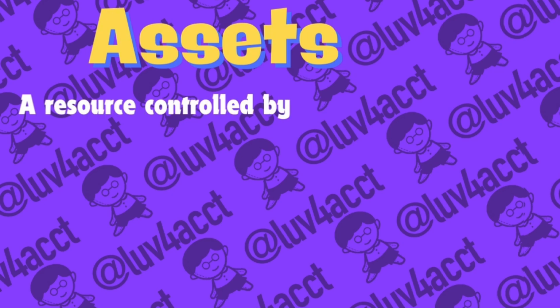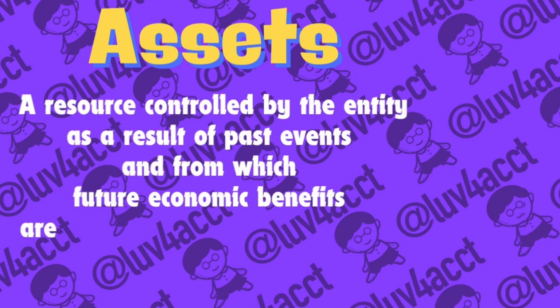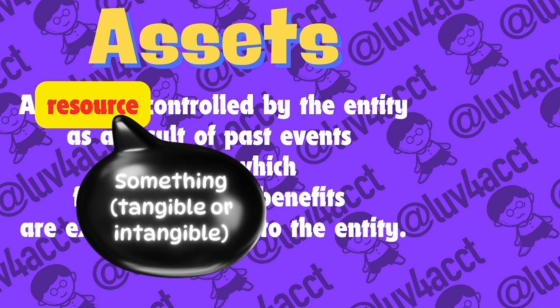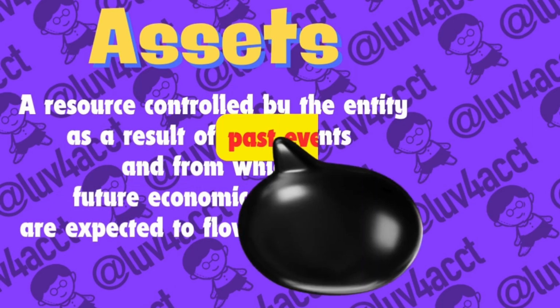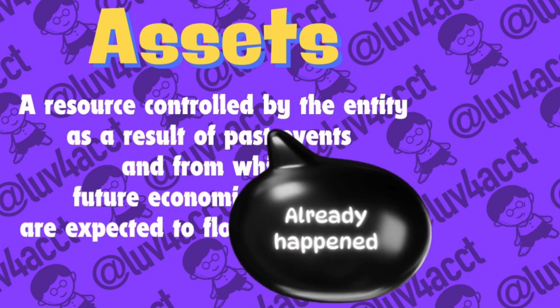Assets is a resource controlled by the entity as a result of past events and from which future economic benefits are expected to flow to the entity. Resource: something, whether it is tangible, that is, you can touch it physically, or intangible. Controlled by the entity: generally, if you own it, then you have the right and ability to use it. But there are things that you have no ownership of, but you can use for your own benefit, for example, a long-term lease contract. Past events: ownership and control is obtained already, not in the future.